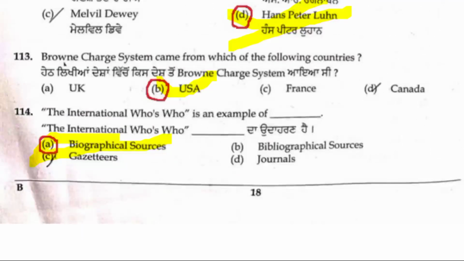Question number 114. International Who's Who is an example of a biographical source. International Who's Who is a biographical source, friends. If the question is given as Indian Who's Who, that is also a biographical source. This is important, friends. 114 is a question already repeated in many examinations, so please watch this question carefully. Biographical source, international. So 114 A is the correct answer.